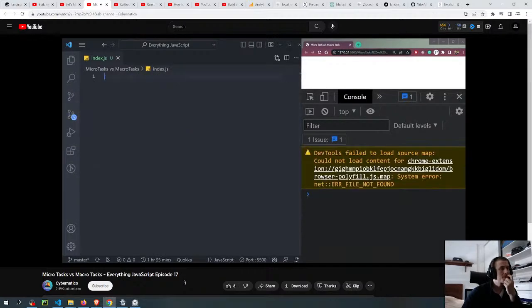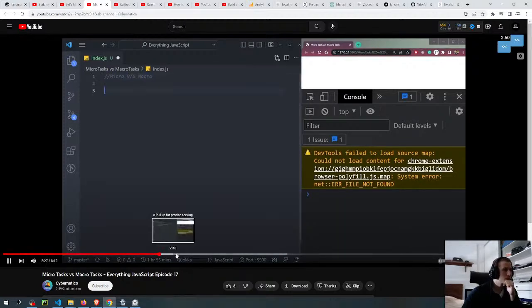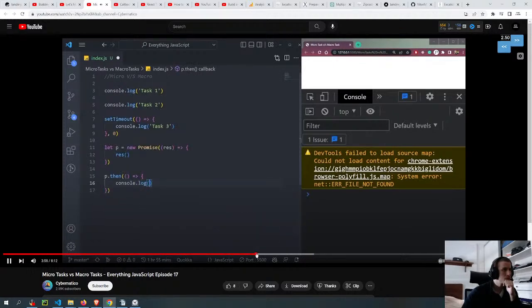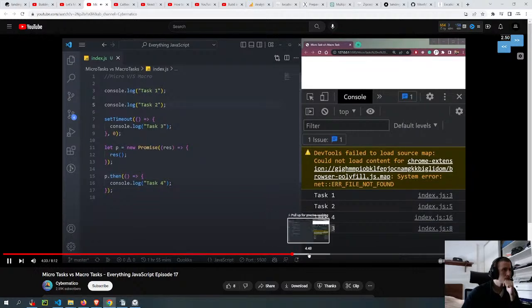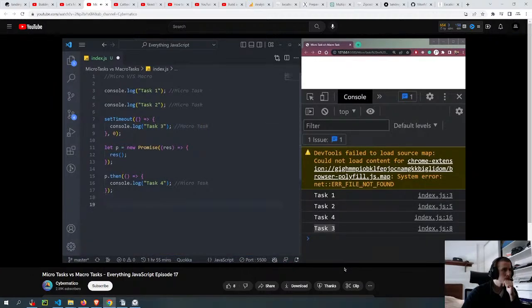Now let's see the difference between micro versus macro tasks. We have two words, micro and macro. So to demonstrate this, let's add some code. Console log, just console, not log. Let's task 1, task 2, task. It's some macro task. So what happens in JavaScript is all the micro tasks will be executed first. If it encounters some macro task like set timeout or set interval, it will skip it. Then it will move to the next task.